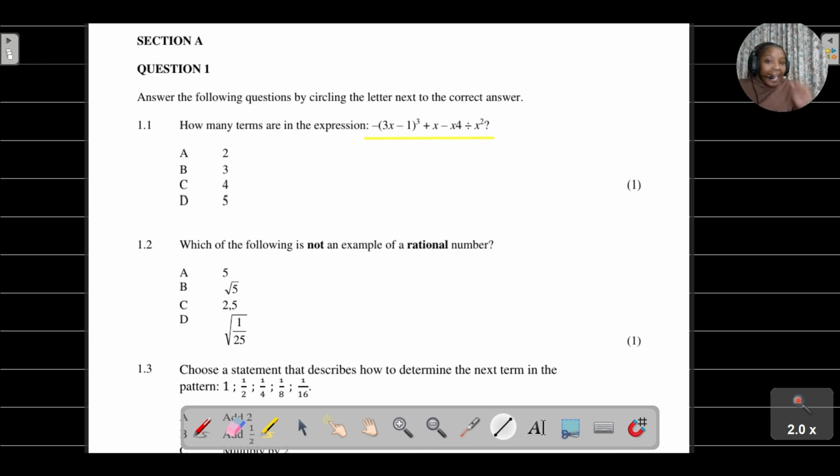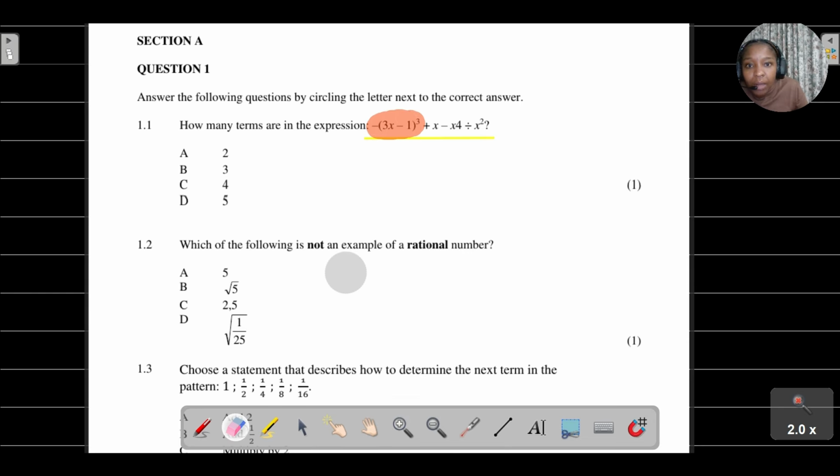Okay, so I just want to highlight something, especially when you're given a question like this, where they give you this term that has combined numbers by using your brackets. Please note that if you're given a term like this, it actually counts as one term, because those brackets have actually combined all of those terms. So we look at that term as one term.